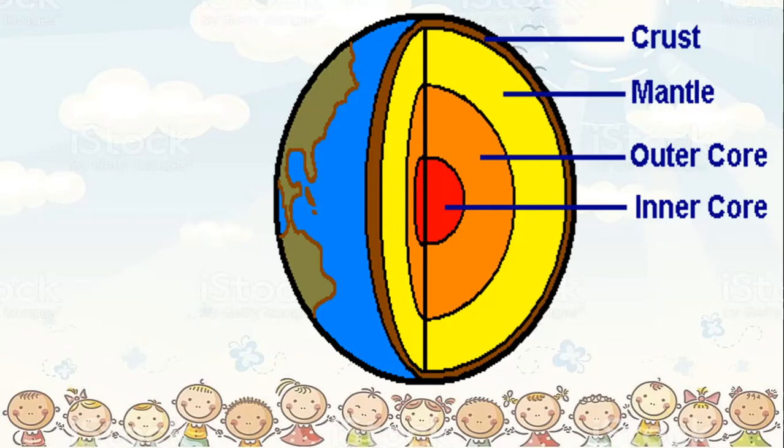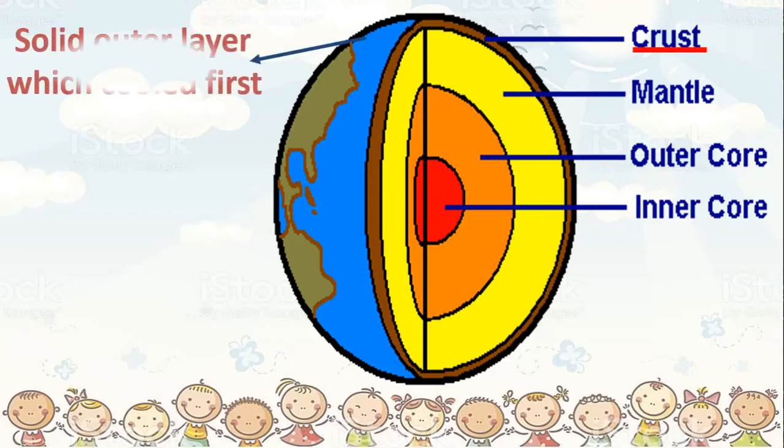Okay, so when the earth must have moved, when the earth must have rotated, it must have revolved, somewhere or the other it must have started cooling down. And when it started cooling down, the outermost layer, like we saw the milk, the outermost layer of the milk became cream, isn't it? So the outermost layer started solidifying, and that became the crust. Okay, that became the crust. And now crust is what? The solid outer layer of the earth, which probably cooled first.